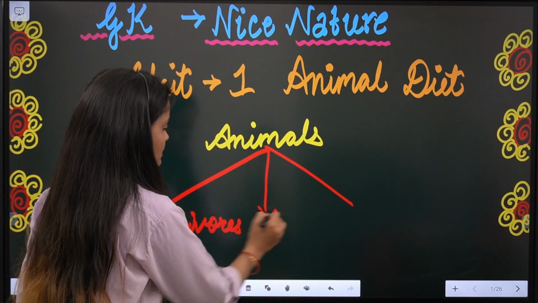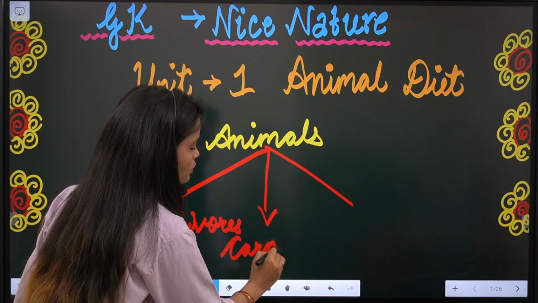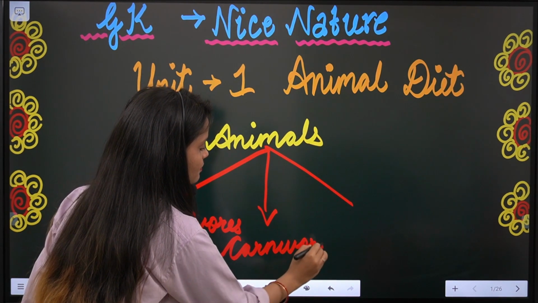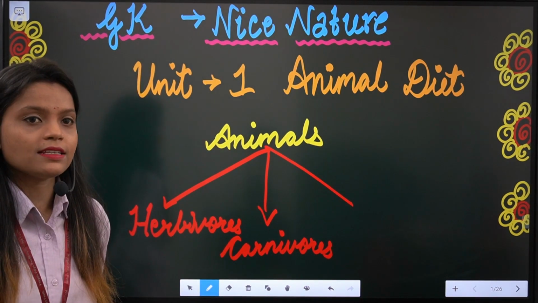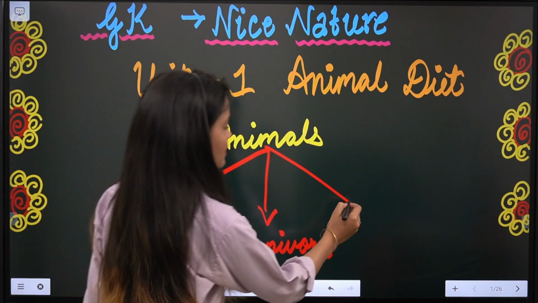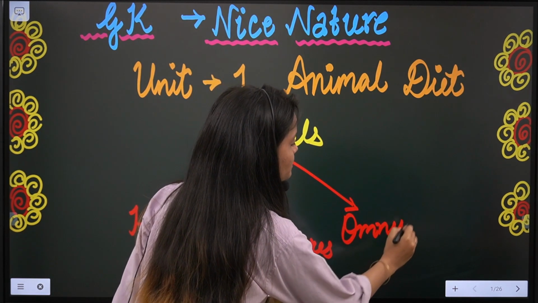Next is carnivores. And the next is omnivores animal.